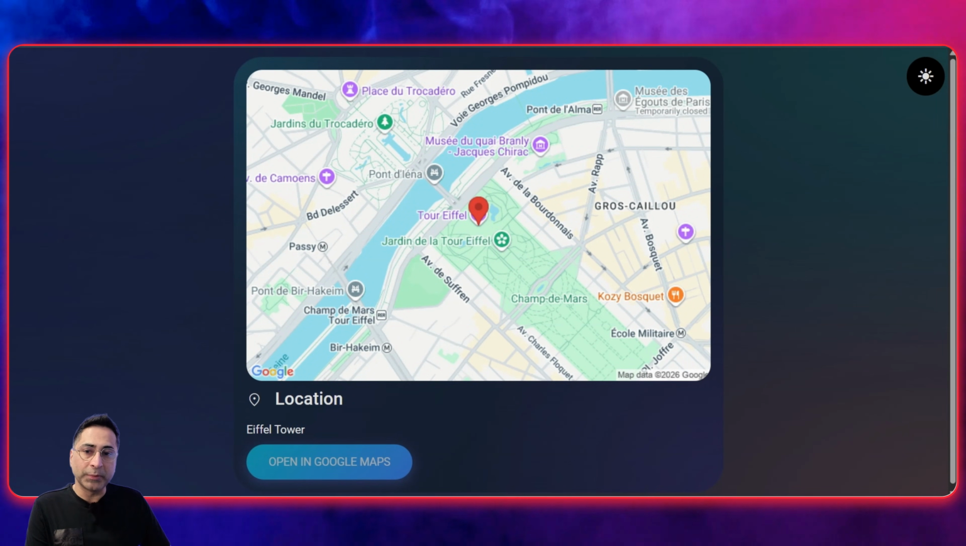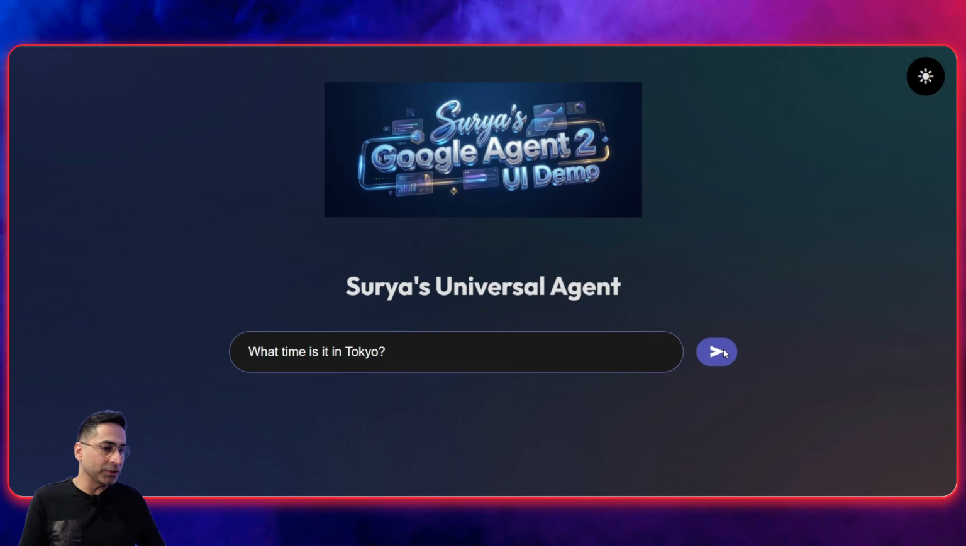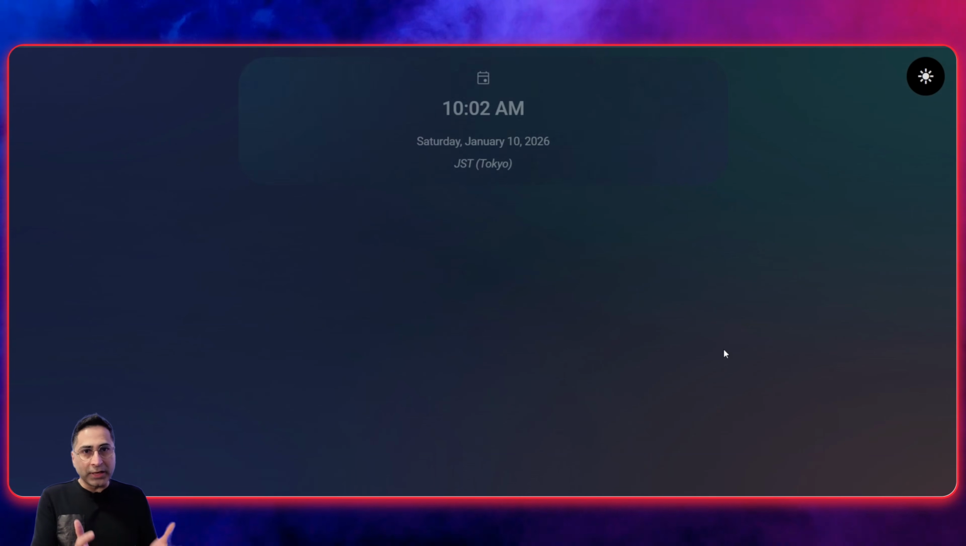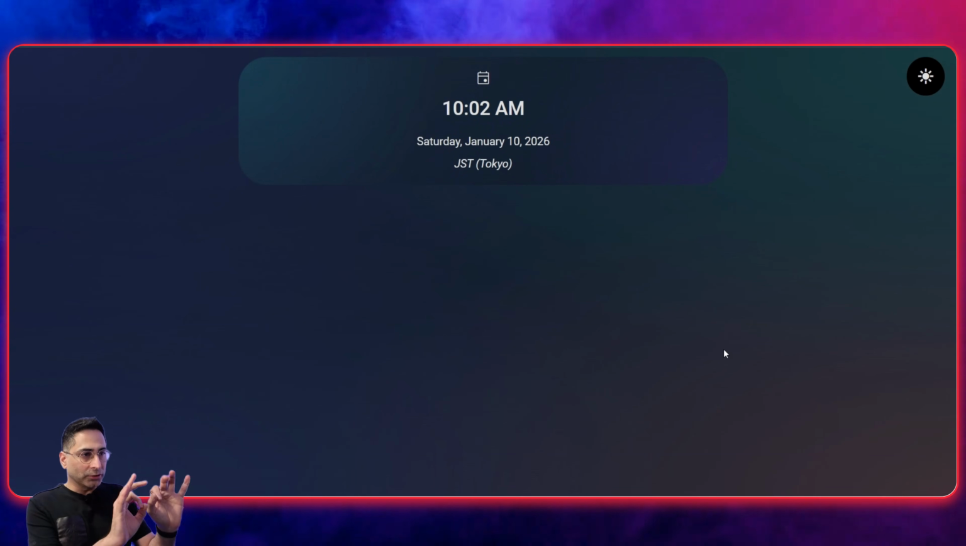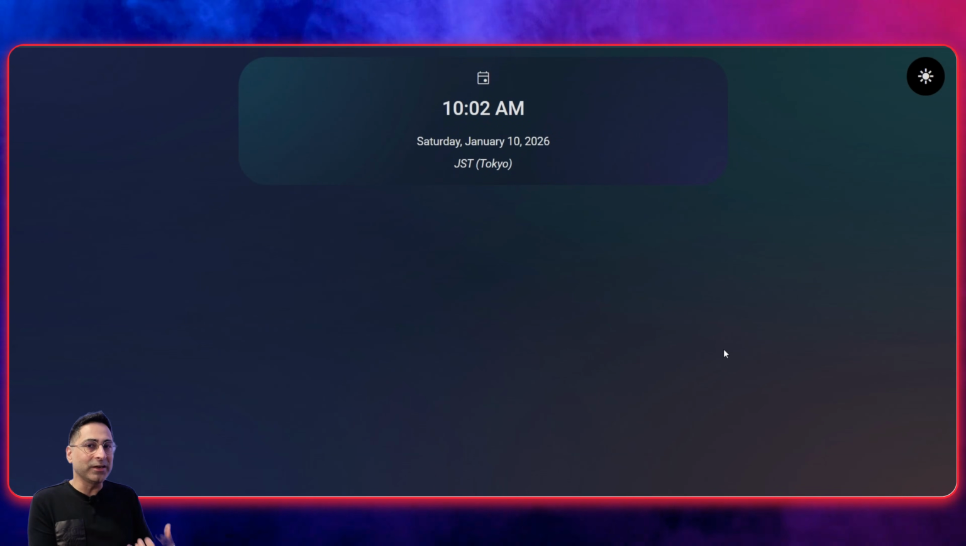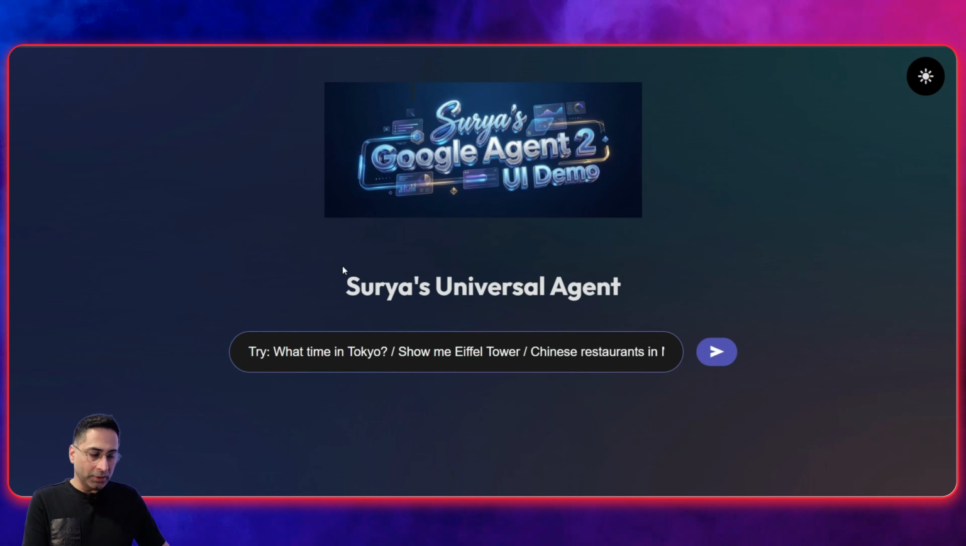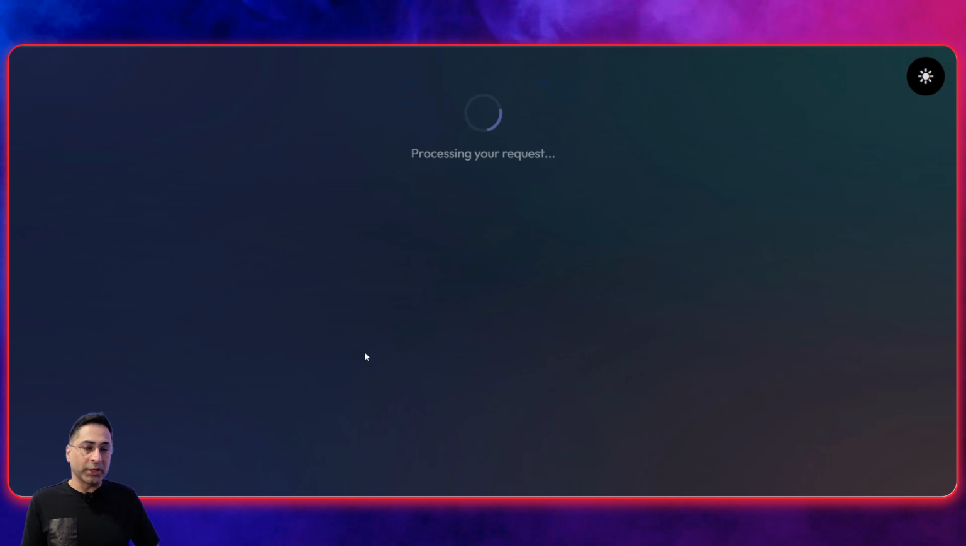Now, let me ask a completely different question from the same exact agent, right? Now I'm going to ask it a question, what time is it in Tokyo? Now, this is where A2UI protocol comes in really handy because now it has responded to me with a very different visual card, which provides me the exact time in Tokyo right now with the time zone and stuff like that, right?